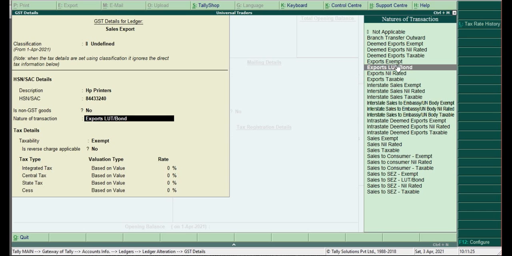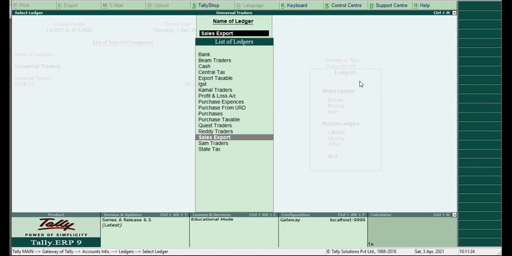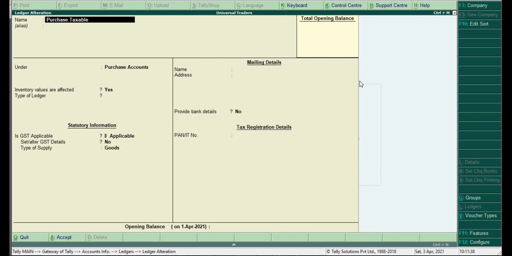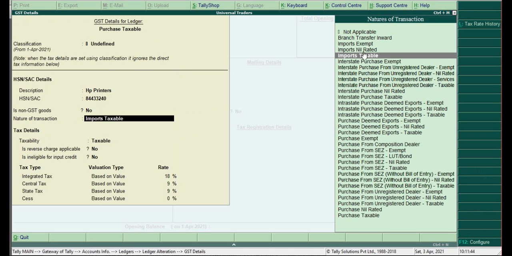In the same way, we have seen import. So where we have imports, imports will come in purchases. It is about sales export. Next we have purchase export, where we have created purchase taxable. Under purchases applicable, it is yes. Here you have to select import taxable. If it is exports, we'll select export taxable. If it is imports, we'll select import taxable. The same list is available for exports and imports for both.